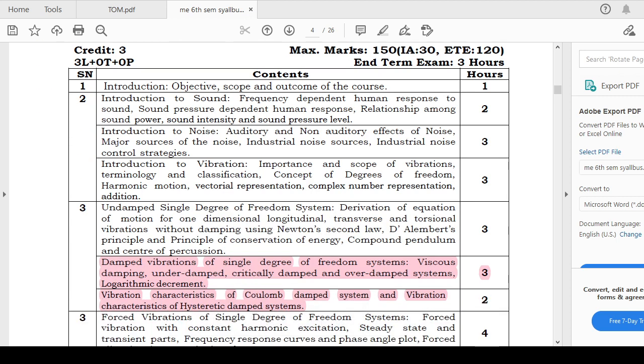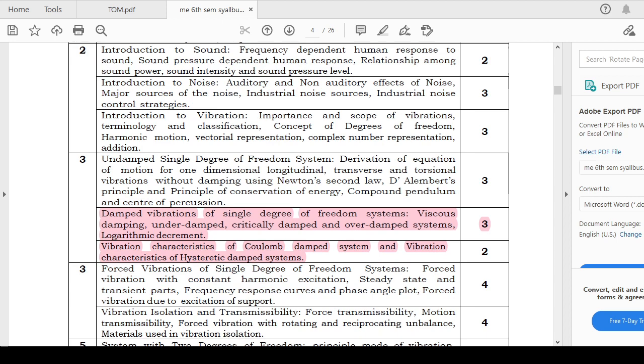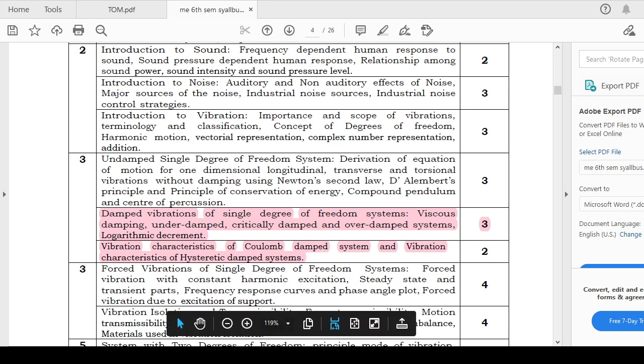We have studied the introduction of vibration in the previous videos. You can go through our Engineering College Banswara YouTube channel. We have also studied the undamped single degree freedom system, D'Alembert's law, the principle of conservation of energy, and in the last topic we studied the compound pendulum. So today we are going to start damped vibration of single degree freedom system, which will be followed by the vibration characteristics of Coulomb damped system and vibration characteristics of hysteretic damped system.